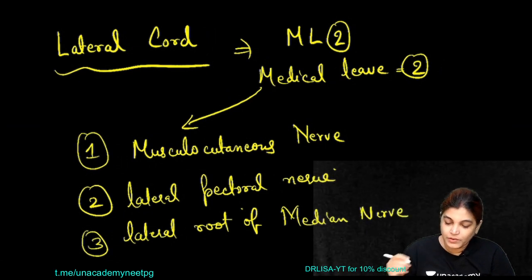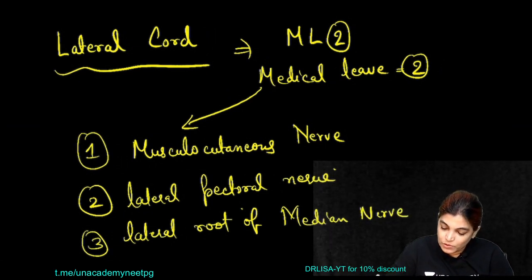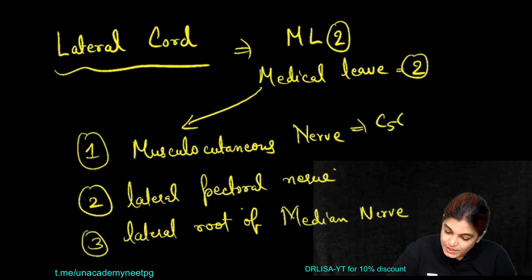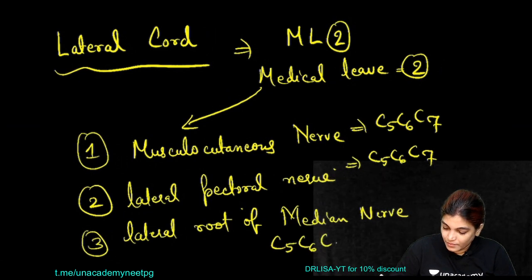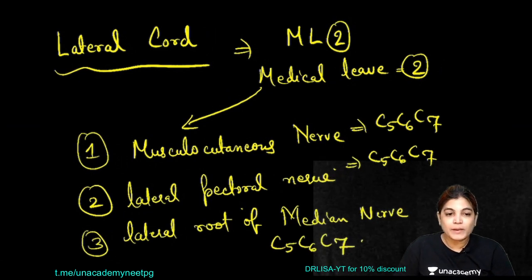All these nerves have the same root value, that is C5, C6 and C7. Yes, we are done with the branches of the lateral cord.